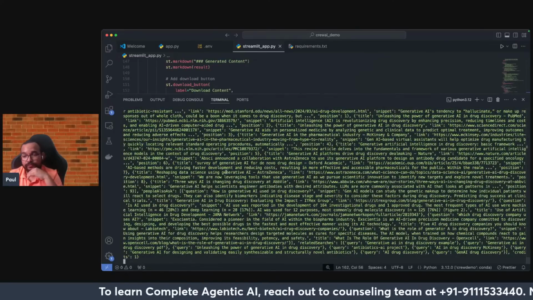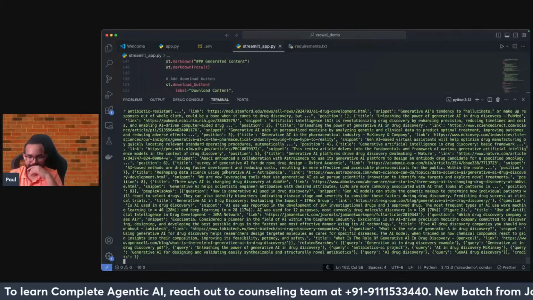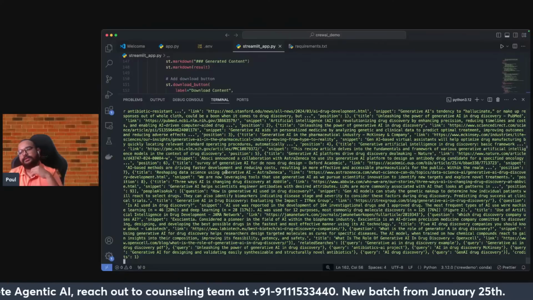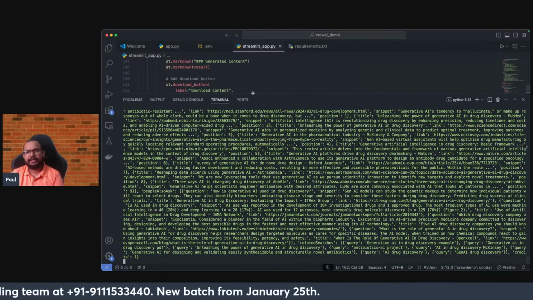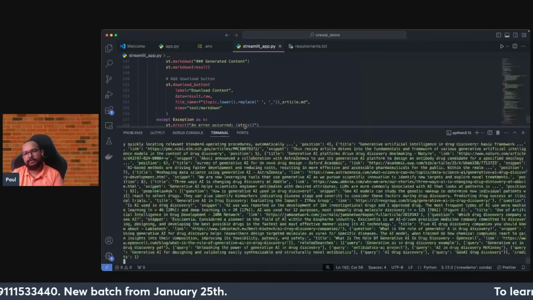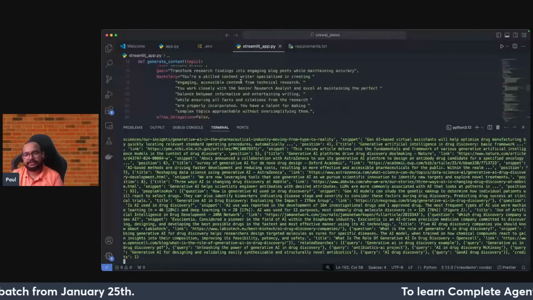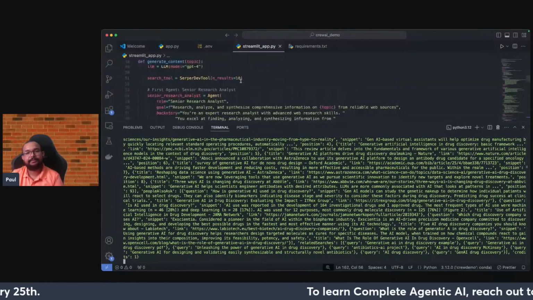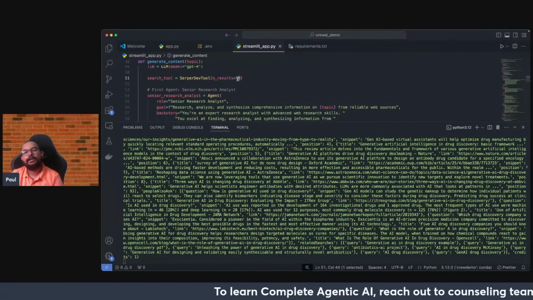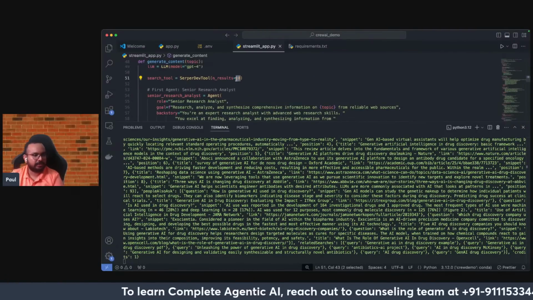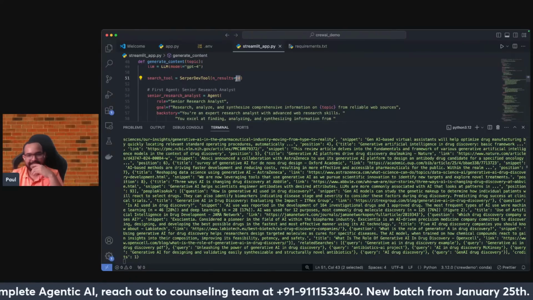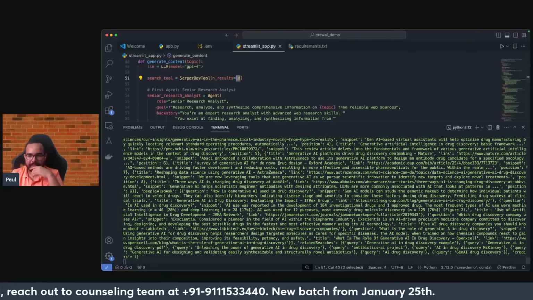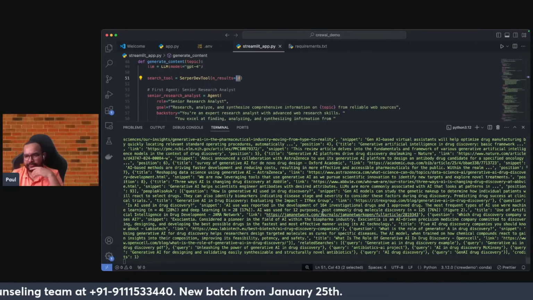It's trying to look for more sources. Great, that's a good thing. Here we have not restricted it, but even if I talk about the number of searches, I have restricted it to 10. So probably I can decrease this number so that you get your output in a faster way. That is also possible. Later on you can play with this, because the source code will be available for sure.